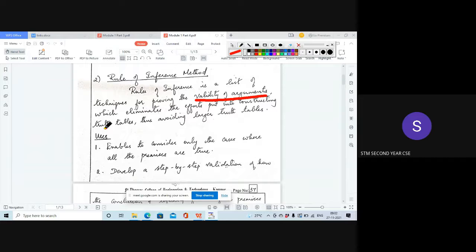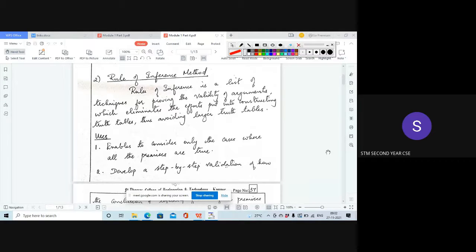So we needn't construct any big truth table here. Instead, we can use logical rules to find out whether a given set of premises is valid or not.